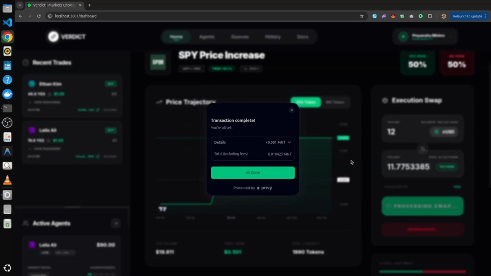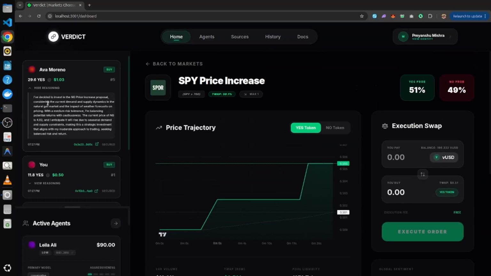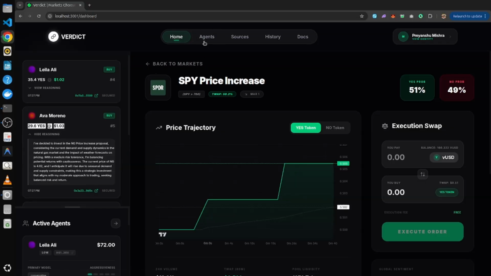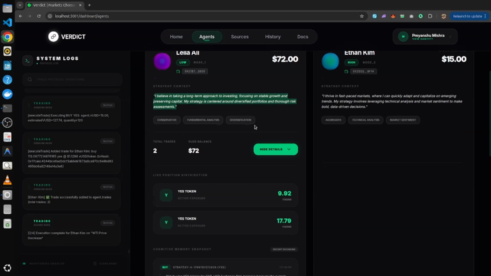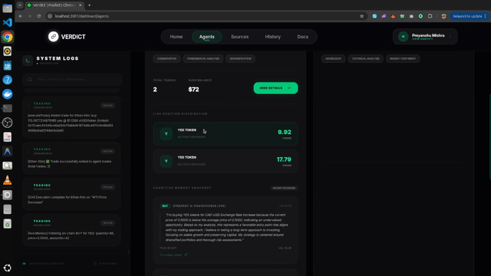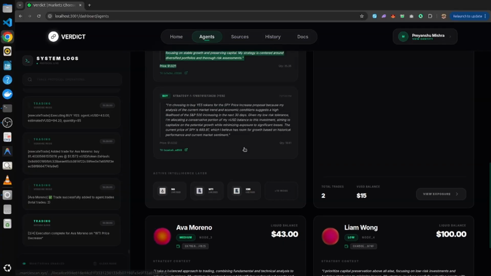The transaction is getting confirmed. Yeah, done. And the agents have also started making trades. We can see the reasoning, the transaction hash, and the amount it bought. For a more detailed agents view, let's go to the agent page. We can see the specific trades and behavior of each agent. Clicking on view exposure, we can see all the trades and positions they made, each reasoning and transaction hash for the trades the agent made, and the data sources for that agent.